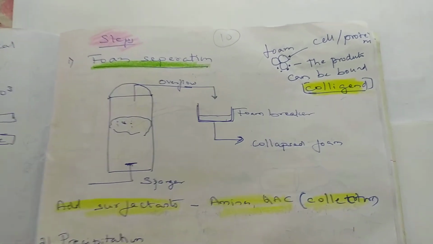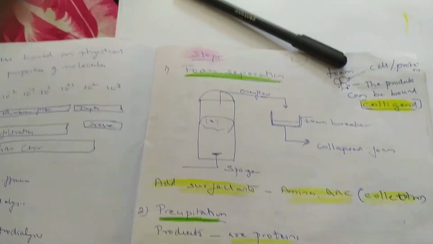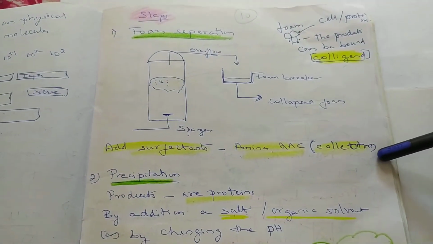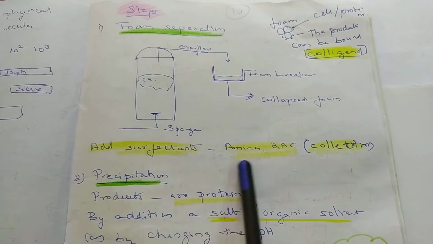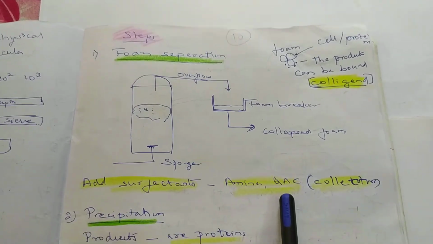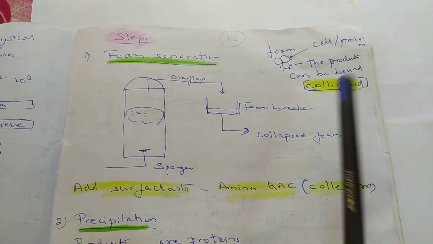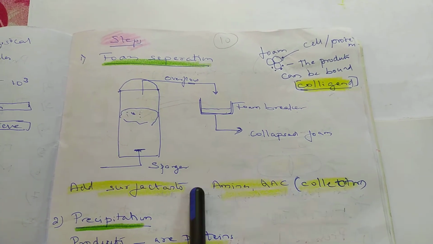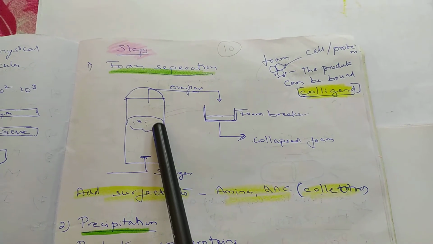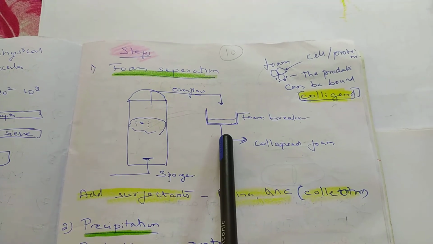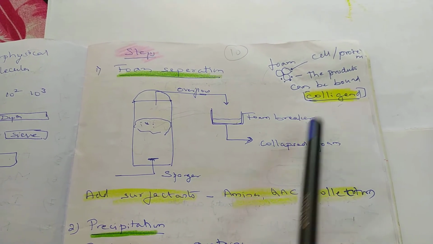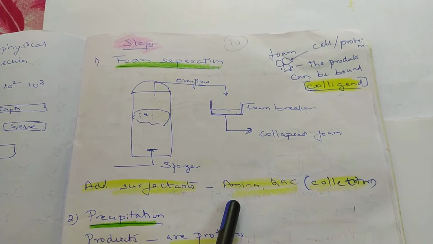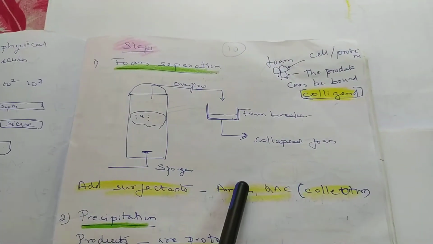That is called as collagen. Here you are seeing that by adding certain surfactants like amines and quaternium compounds, we can break these collagens and the recovery will increase. These products are called collectors. Initially they'll have to recover the broth and then add foam breakers and go with this process. So surfactants help in breaking the foam. It's a very important part of the industry.